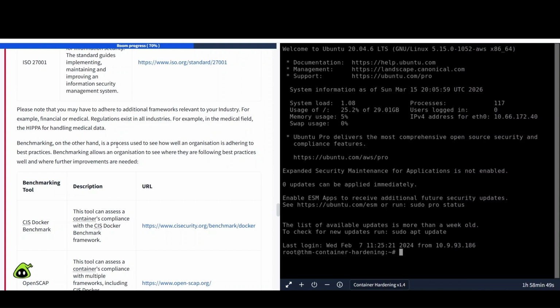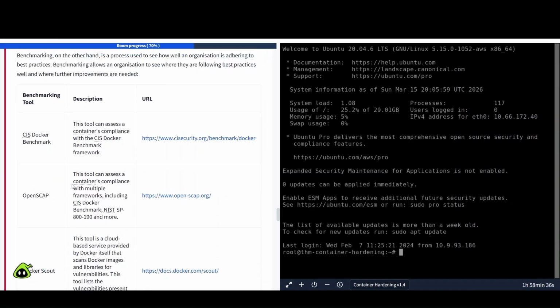Benchmarking, on the other hand, is a process used to see how well an organization is adhering to best practices. Benchmarking allows an organization to see where they are following best practices well and where further improvements are needed. So here is the table for that. Benchmarking tool, description, and URL.